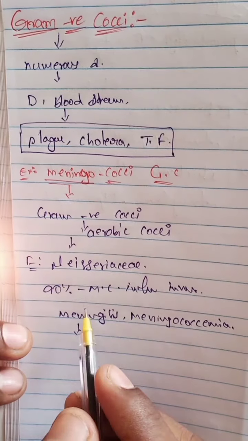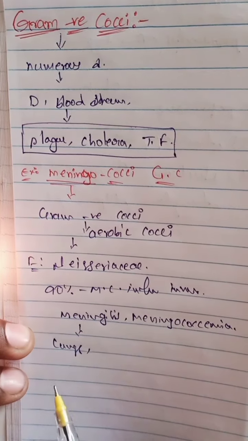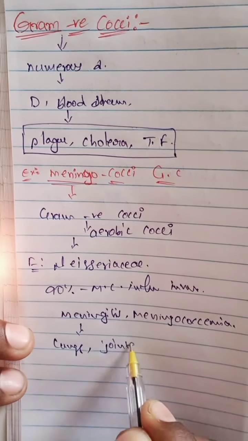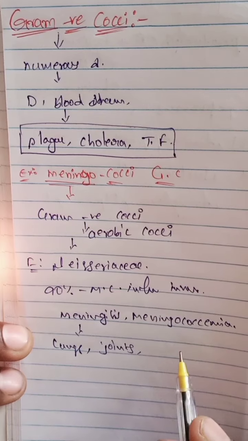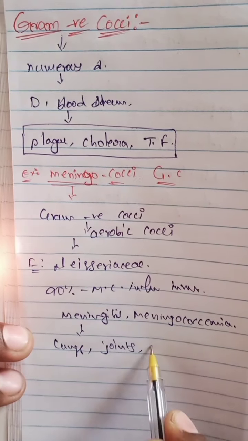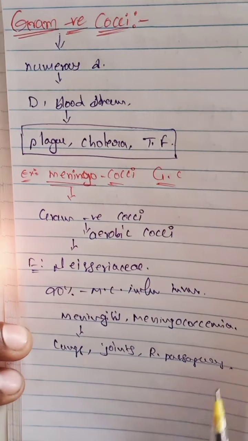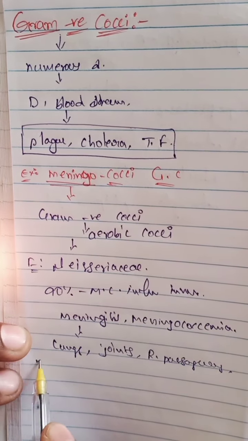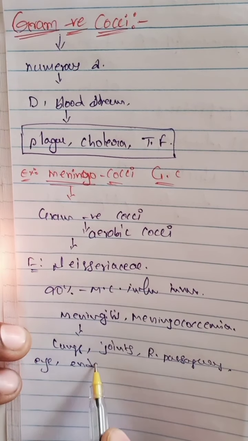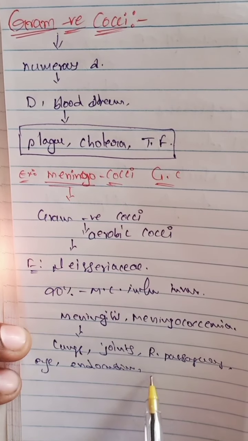Meningococci is involved in which type of diseases? It involves the lungs, producing lung diseases, and the joints, meaning joint diseases like arthritis. It involves the respiratory passageways, the eye, and the endocardium and pericardium also.